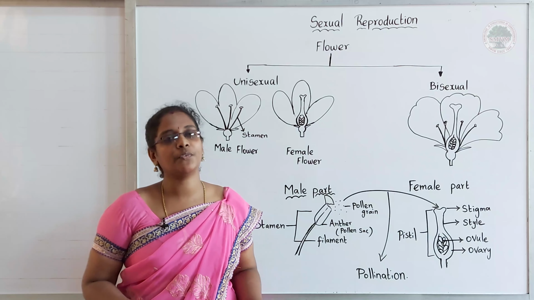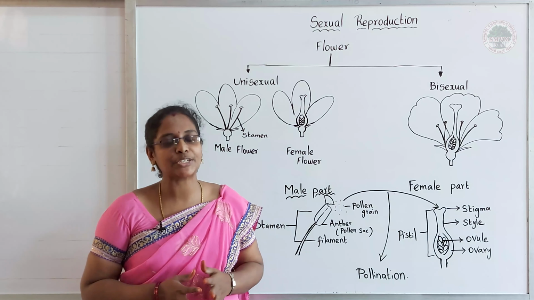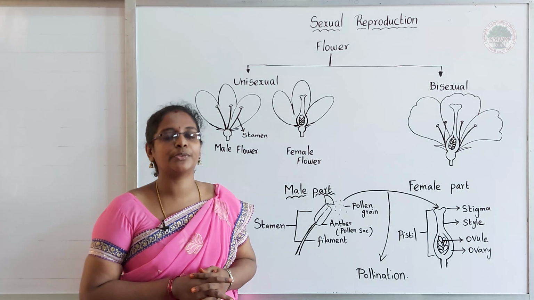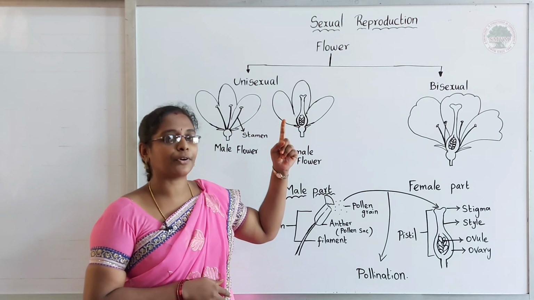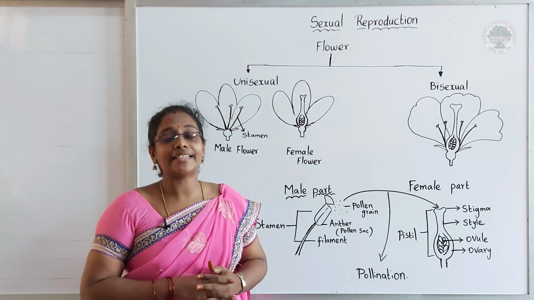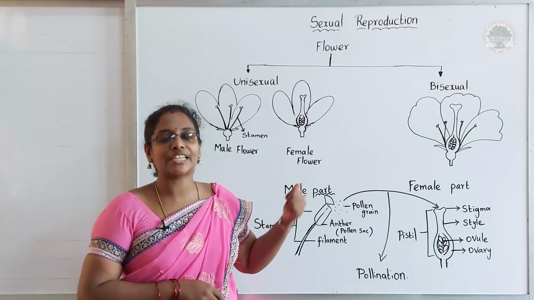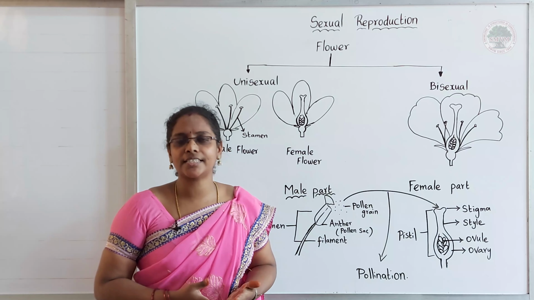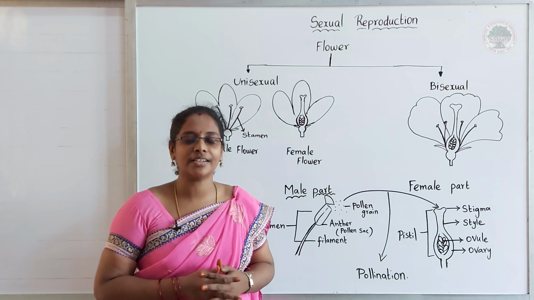In our previous video, we have discussed asexual reproduction of plants. In this class, we are going to discuss sexual reproduction in plants. Which part of the plant is responsible for this sexual reproduction? Yes, of course, flowers. Because flowers are the sexual part of the plant.